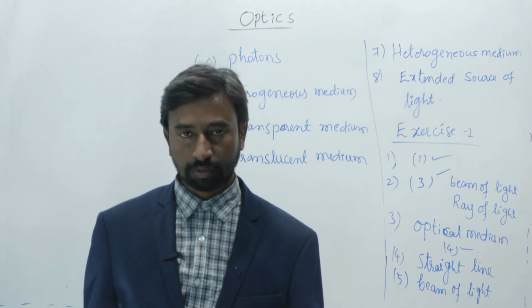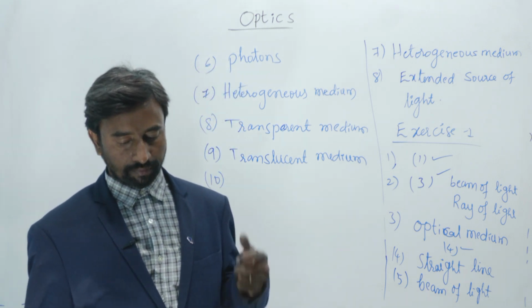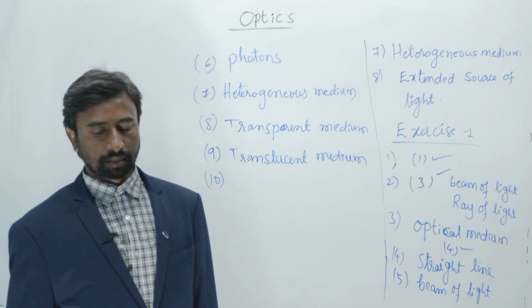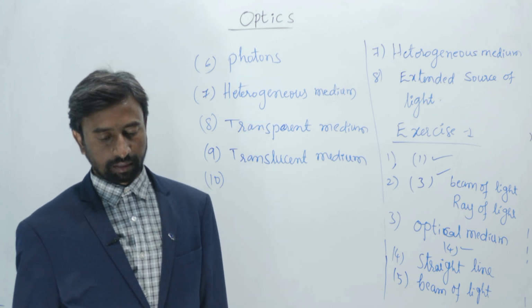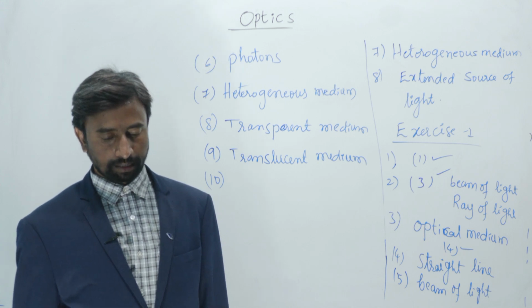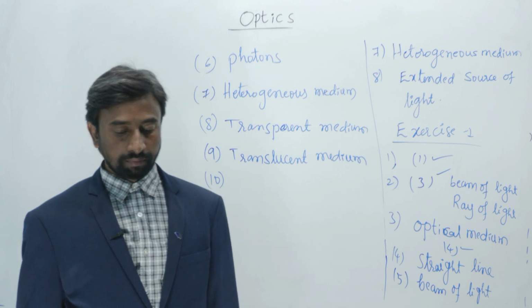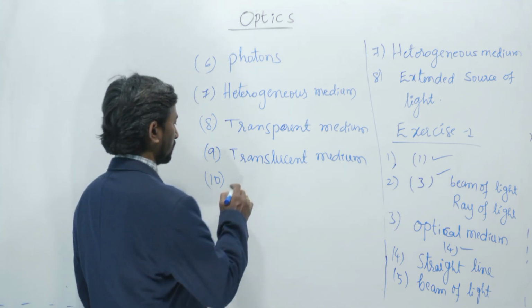A point source is a point like a laser light. If you say torch light, it will be a convergent beam, and it can never be a divergent beam. It cannot be travelled by a divergent beam. So the answer we write here is convergent beam of light.